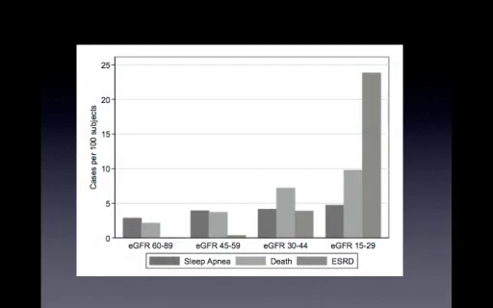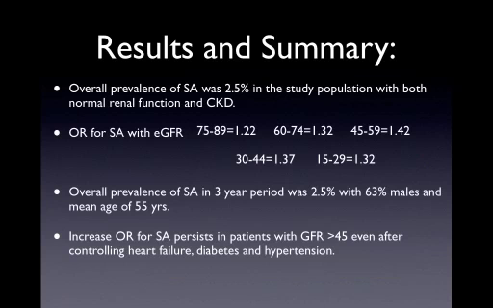So they tried to figure this out by determining how many deaths occurred in the patient populations who had a lower GFR. And they found out that because of all the cardiovascular comorbidities and other comorbidities, the death in these patients was significantly higher as compared to other EGFR patients. So what they were trying to suggest was, because of the increased death in these patients, the chances of having sleep apnea was actually lower in the lower EGFR strata patients.